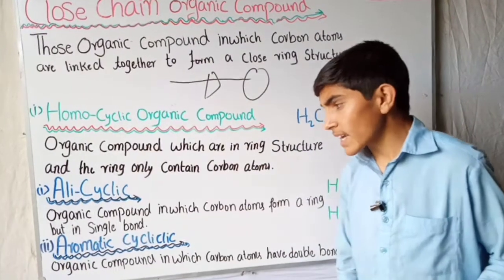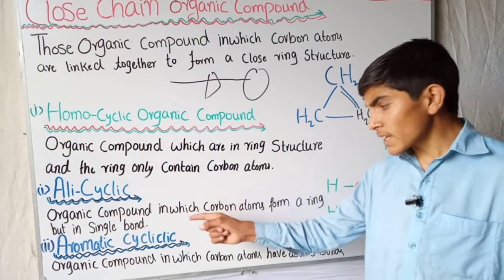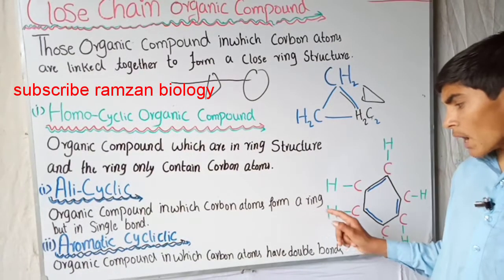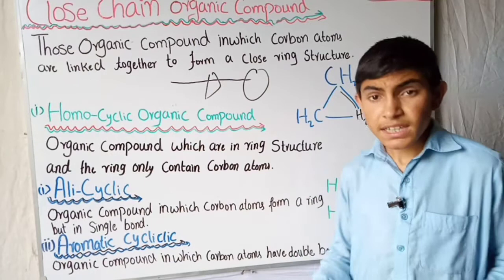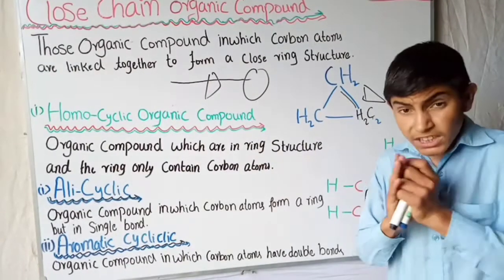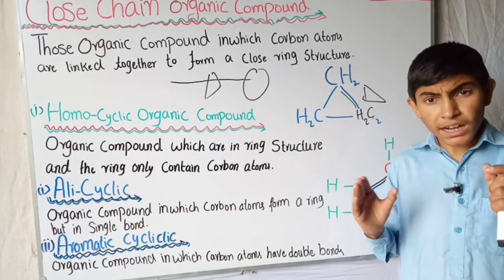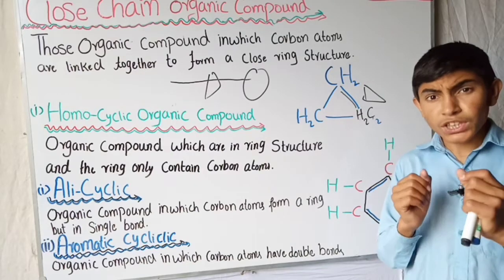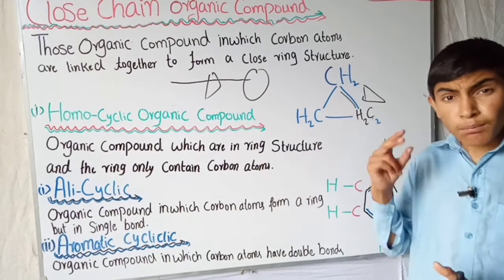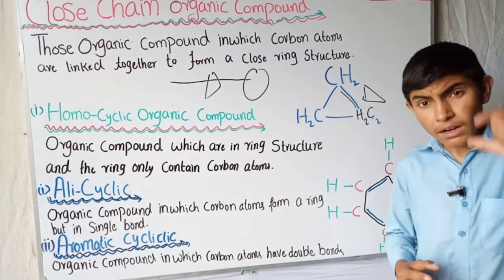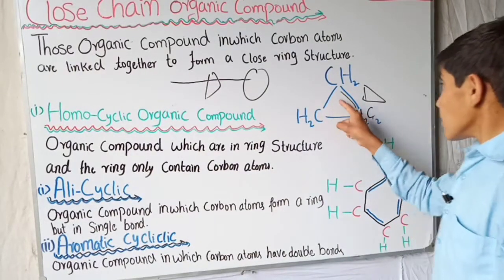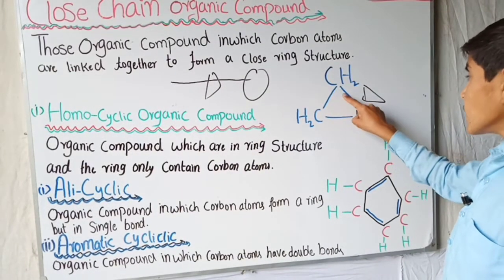One is the alicyclic organic compound. These are the organic compounds in which carbon atoms form a ring but with single bonds. It means that when the carbon atoms link together, the carbon makes a single bond with another carbon atom. You can see here a single bond.